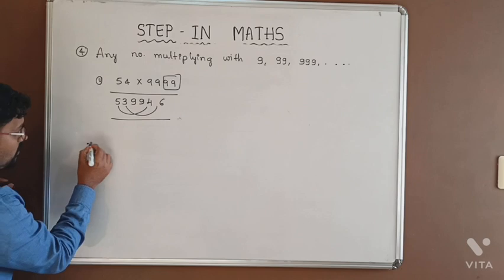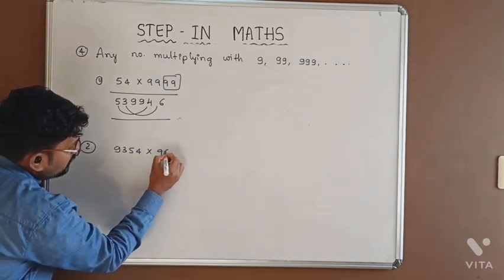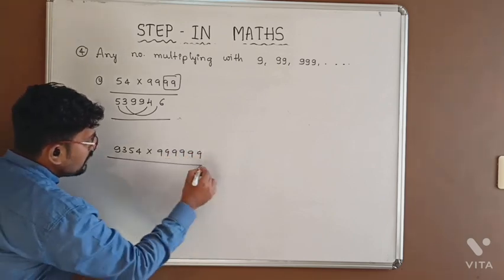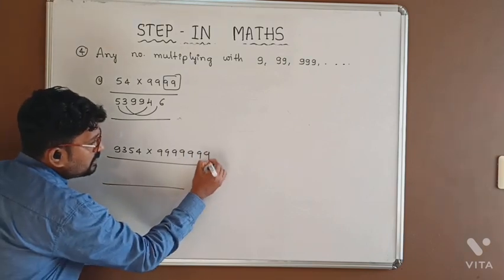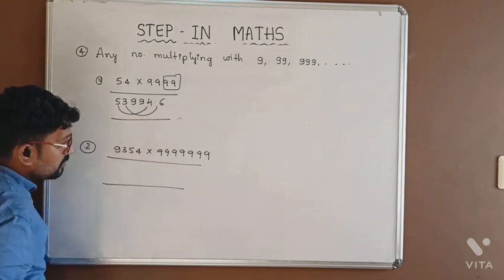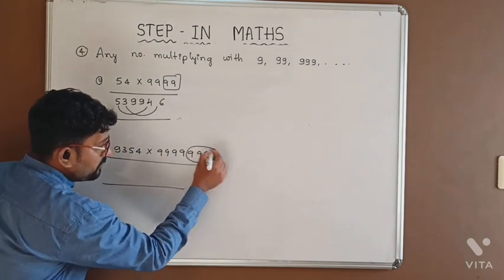And next, second one, 9354. What is the answer for this? Here 4 digits are there, here 7 digits are there. But when we multiply 4 digits with 7 digits, here 3 digits are extra.